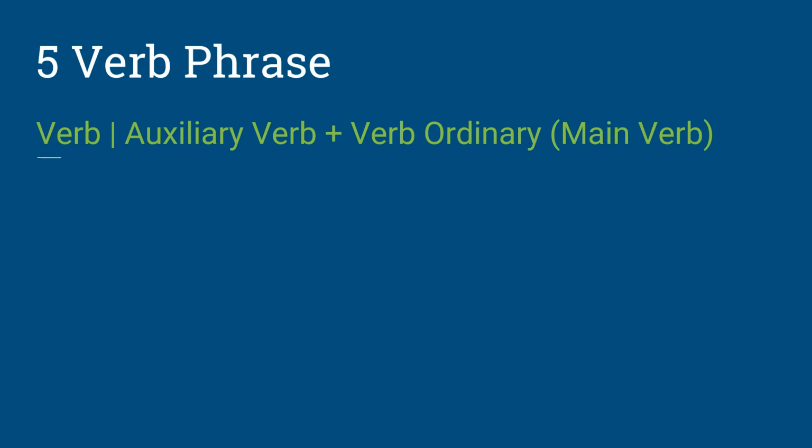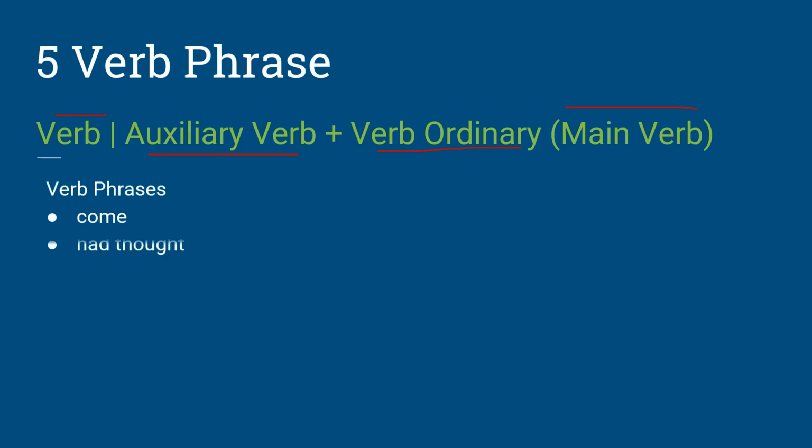The fifth and last type of phrase that we will discuss in this video is the verb phrase. Like all of the verbs, the verb can be alone and be considered a verb phrase, or it can consist of an auxiliary verb plus an ordinary verb. The ordinary verb is also referred to as the main verb.